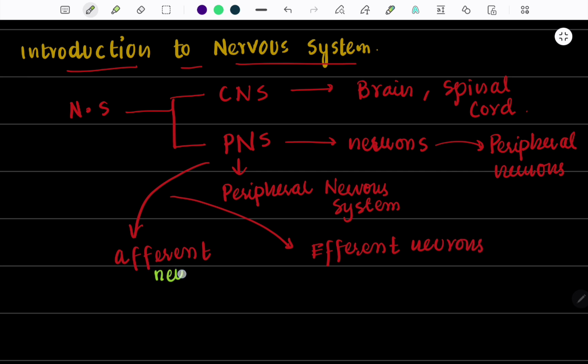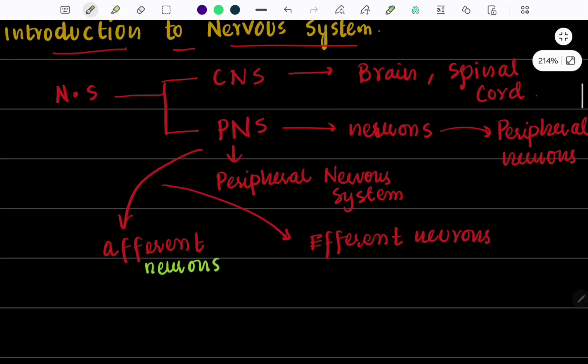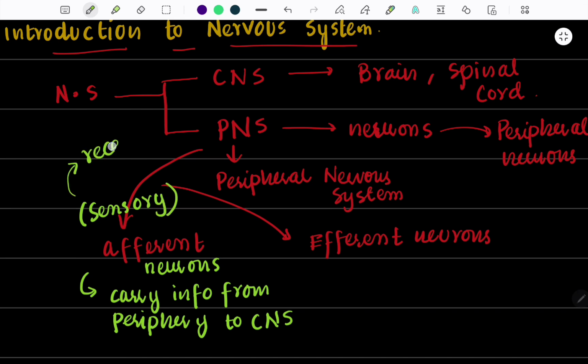Afferent neurons are the neurons that carry information from periphery to CNS, which means these are the sensory neurons that bring information from receptors towards the central nervous system, which means brain and spinal cord.